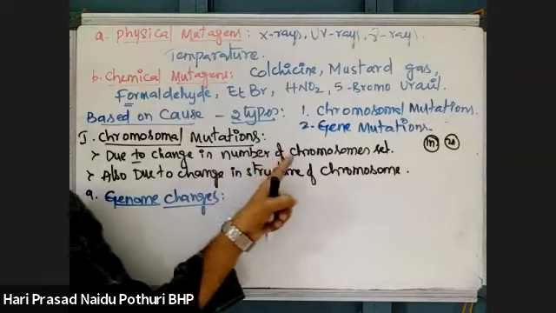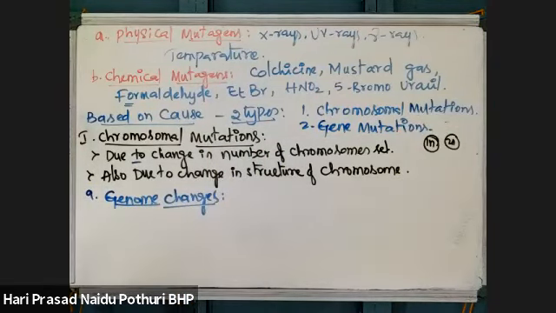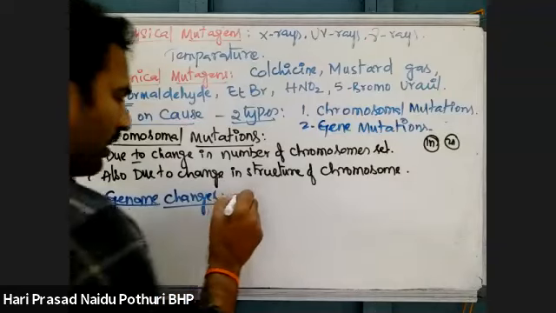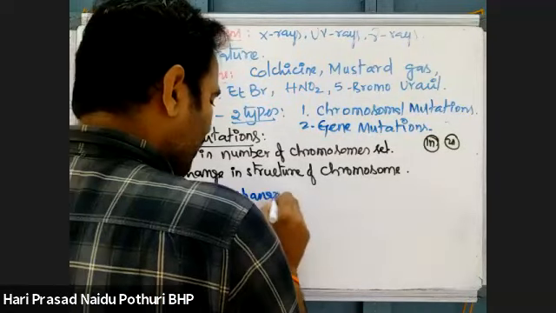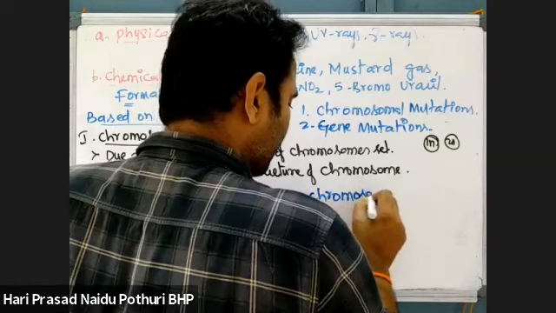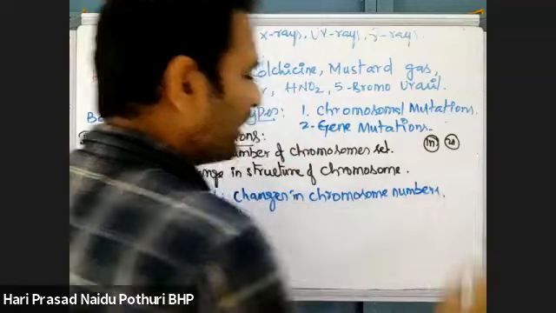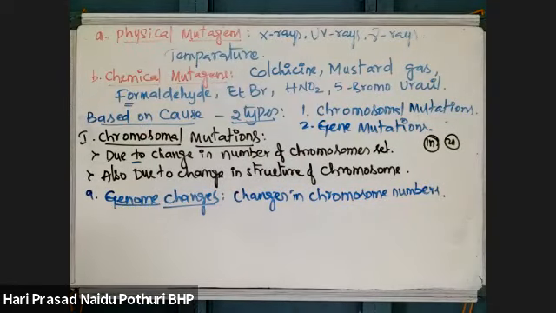Chromosome number is modified in one type, and chromosome structure is altered in the other. Here, changes in chromosome numbers, if the numbers are being modified, those mutations are called genomic changes or genomic mutations.